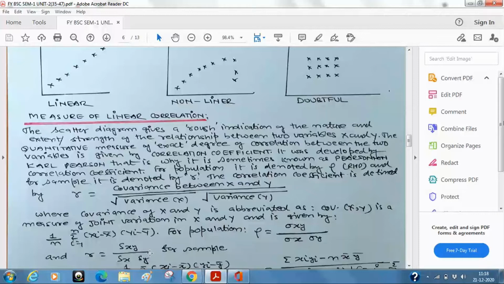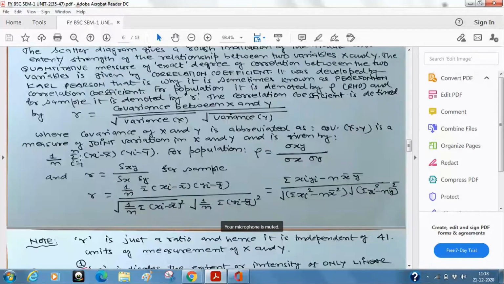It is this. Just as you have seen, we have written the same thing here. So 1 upon n, of course, I have not written, but you can understand, summation i equal to 1 to n, xi minus x bar into yi minus y bar divided by square root of 1 upon n, this is just variance of x, and just replace x by y, so it becomes variance of y. Now 1 upon n is under the root here, and here it is without root, and it is in the denominator, so it gets cancelled. And we can write the same thing as a computational formula. This is also correct, but for computation purposes, we can simplify it like this. This just takes the summation sign inside, and you will get this formula.